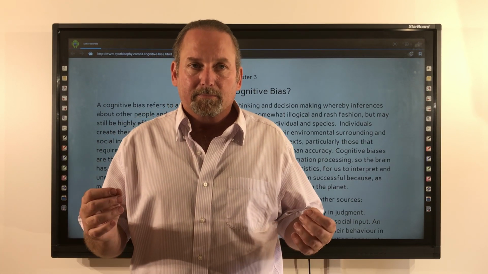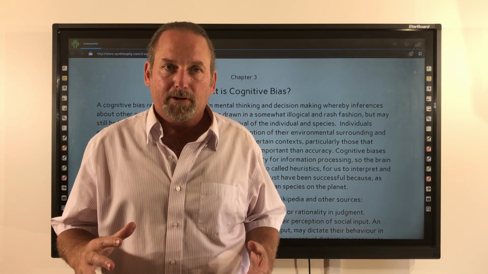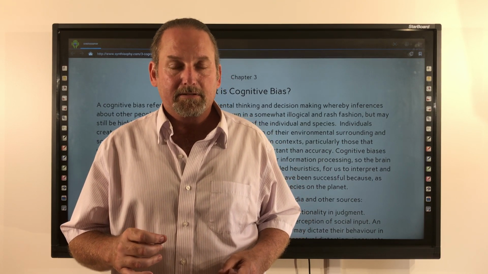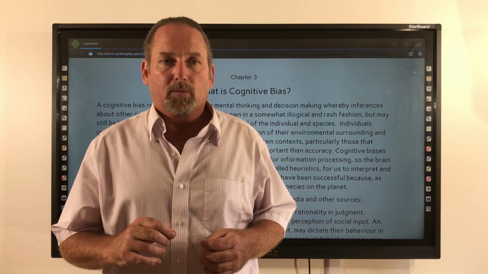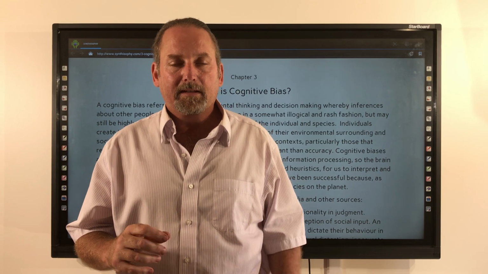People create their own subjective reality from their perceptions of their environmental surroundings and social input. Cognitive biases can be highly useful in certain contexts, in many contexts actually, particularly those that require quick decision-making when timeliness is more important than accuracy.